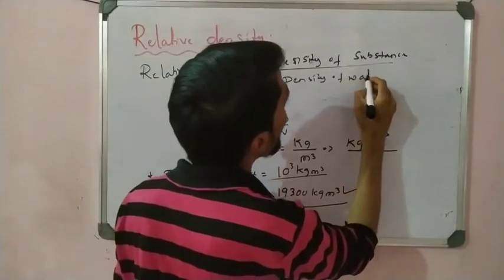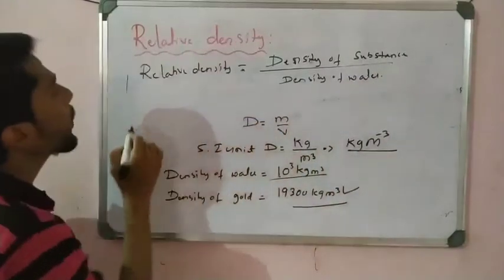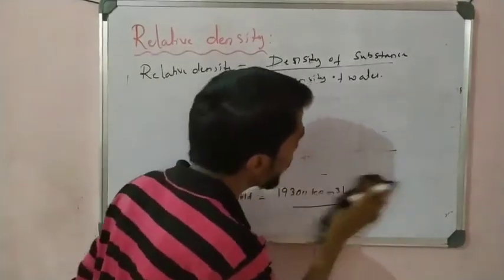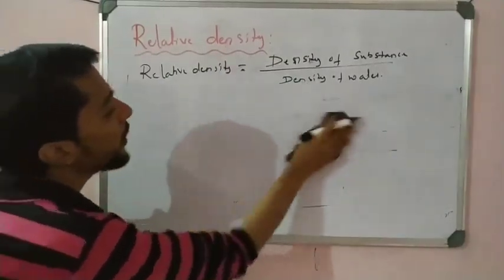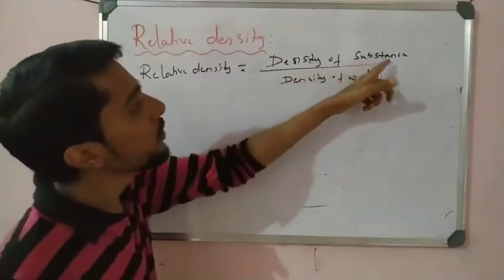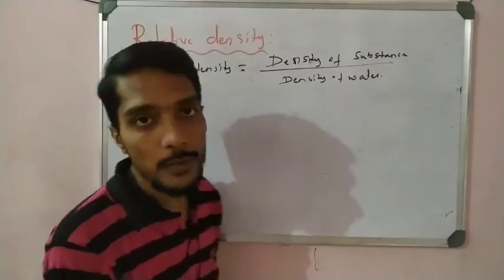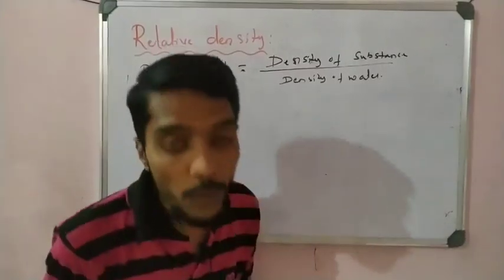So that is called the relative density. That point you have to remember. In the examination they ask, relative density is defined as the ratio between the density of a substance and the density of water. So that point you have to remember, students, right? So that is about relative density.